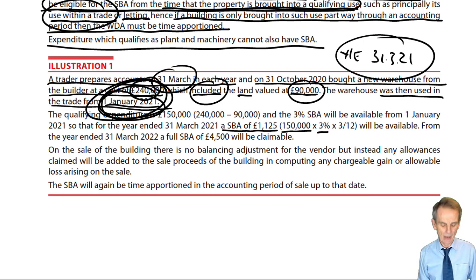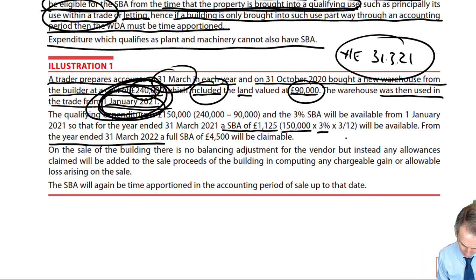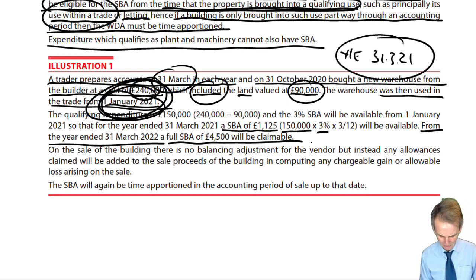From then on, from the year ended 31st of March 22, a full SBA of £4,500 will be claimable. And if nothing else were to happen, each year up until we've had 33 1/3 years worth of life of that building in our trade, each year we'd be claiming 3% per annum, straight line on original cost, the £4,500. What may happen, of course, is we don't stay in that building for all that time. We sell the building. So what happens in relation to the sale?